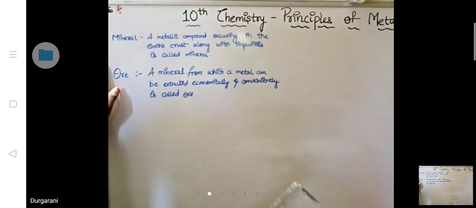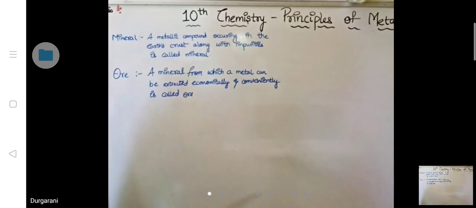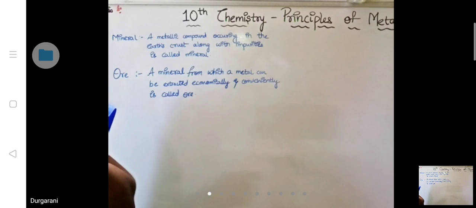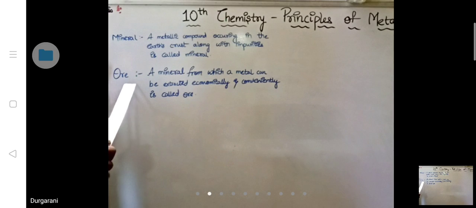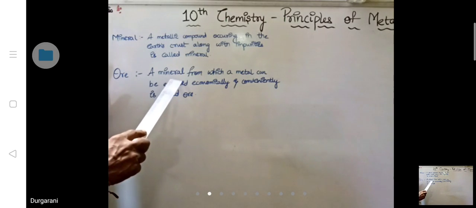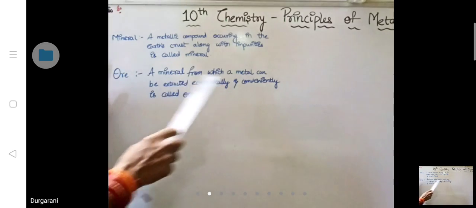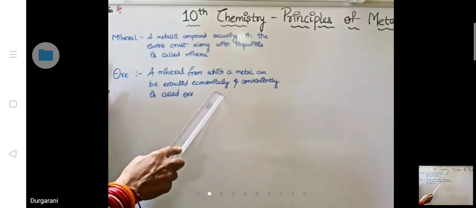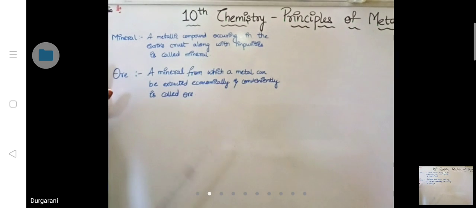If they spend 1,000 rupees and can get nearly 20 or 30,000 rupees worth of the iron metal, then we can say that yes, it is a profitable business. In the same manner, out of 4 or 5 minerals, only through one mineral can we easily extract the metal. That is what we call an ore. Here, an ore is also a mineral from which a metal can be extracted conveniently and economically. Economically means spending less and getting more profits.